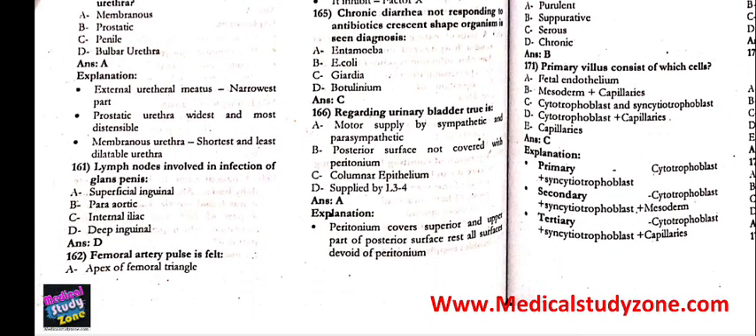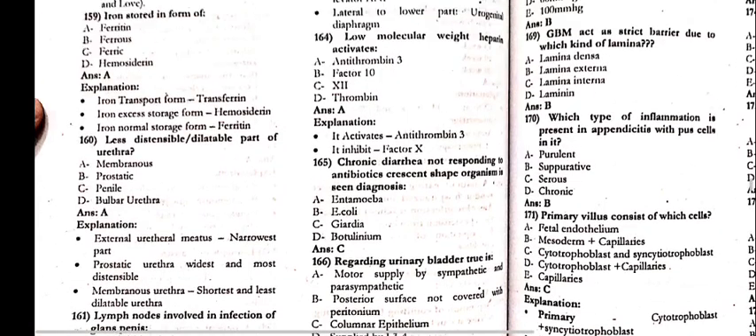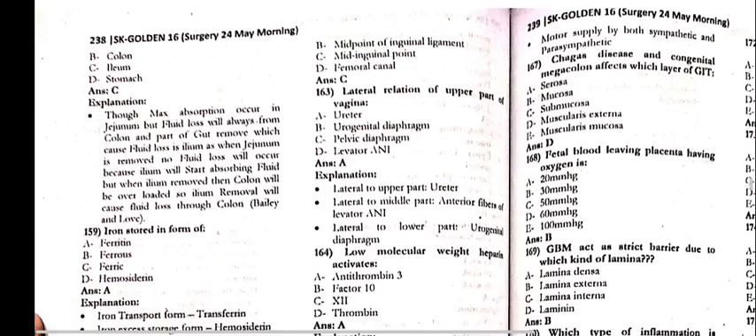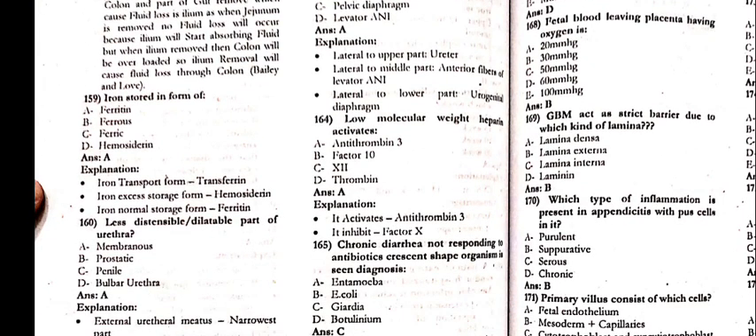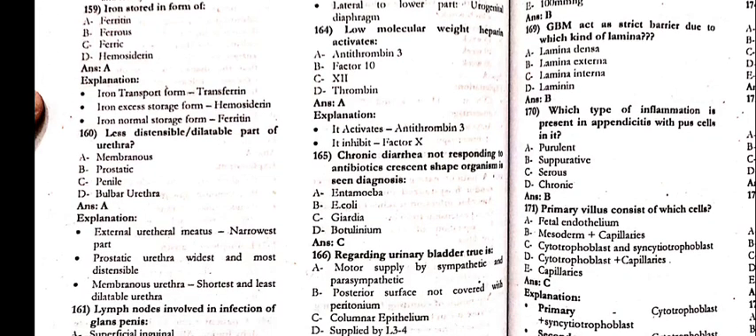161, lymph nodes involved in the infection of the glans penis is D, the deep inguinal. 162, the femoral artery pulse is felt at Charlie, that is mid-inguinal point. 163, the lateral relation of the upper part of the vagina is a ureter. 164, the low molecular weight heparin activates alpha antithrombin 3. 165, the chronic diarrhea not responding to antibiotics, pear shaped organism is seen. Diagnosis is Charlie, that is Giardia.